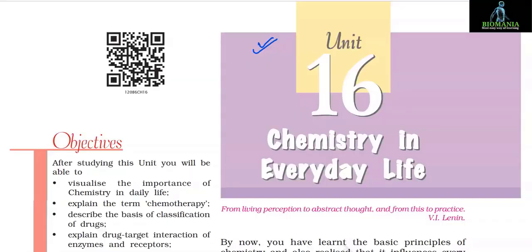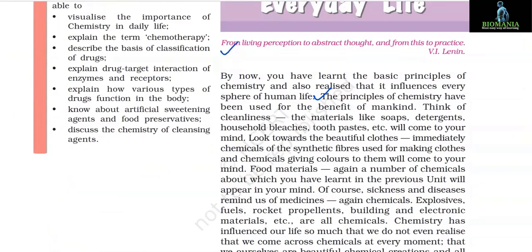Unit 16. Chemistry in Everyday Life. From Living Perception to Abstract Thought and From This to Practice by V.I. Lenin. By now you have learned the basic principles of chemistry and also realized that it influences every sphere of human life. The principles of chemistry have been used for the benefit of mankind.